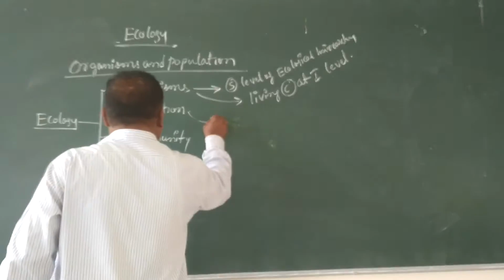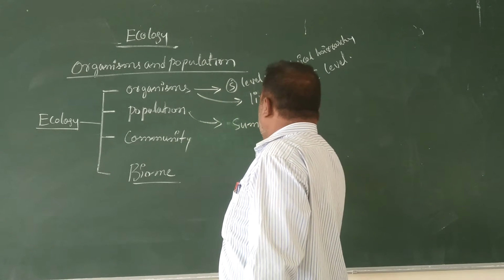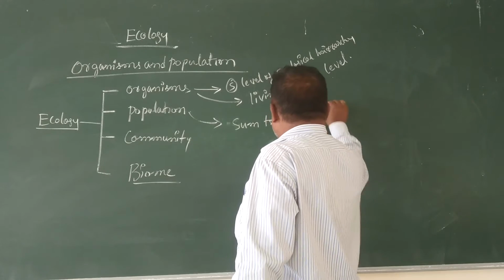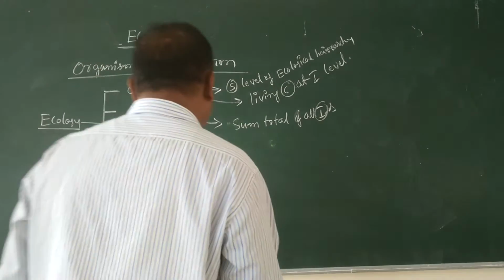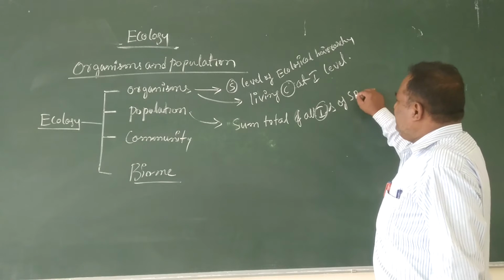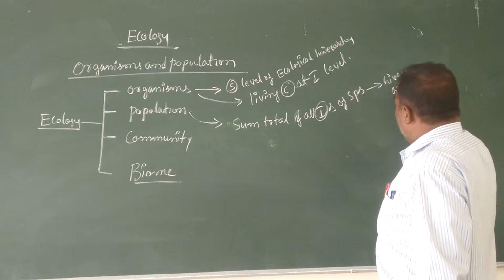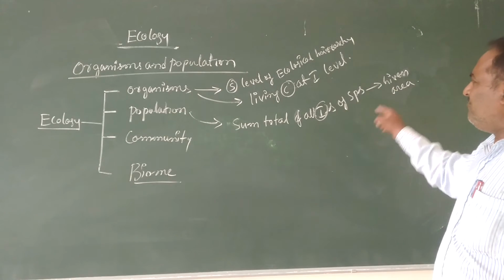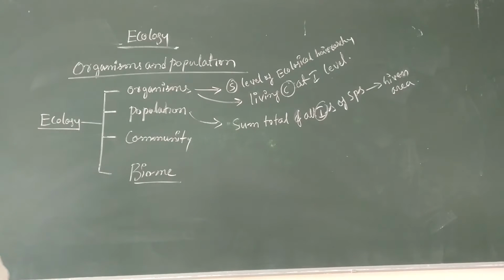And come to population. Population means the sum total of all the individuals of a species in a given geographical area, that is called a population. Next component, that is community.